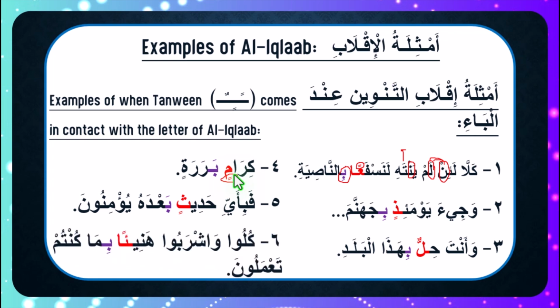We have another example that says "kulu washrabu hani'an bima kuntum ta'malun." And that's how we observe them. You get to practice more and explore when you recite the Quran. I can assure you that these are a lot in the glorious Quran. You just have to recite the Quran more often, and whenever you say Tanween or Nuun Saakinah, take a pause and reflect over the letter that comes after it, and try to remember what letter this is.